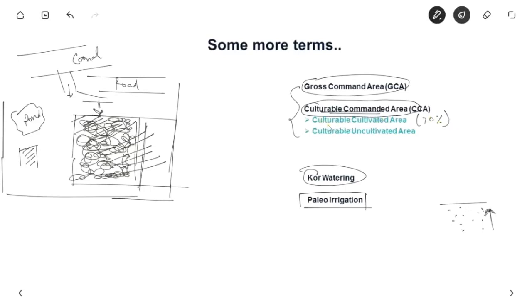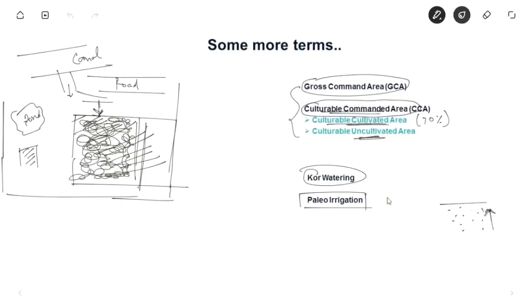That is known as cultivated area. Let us suppose this is 70%. The area which is irrigated is known as cultivable cultivated area, and the area which is left, that is 30%, is known as cultivable uncultivated area. Let us suppose all this is clear.